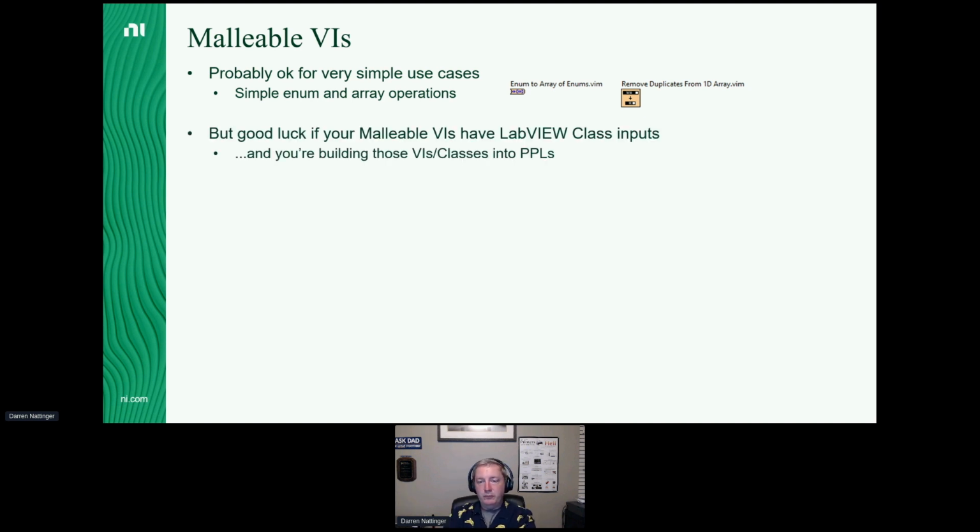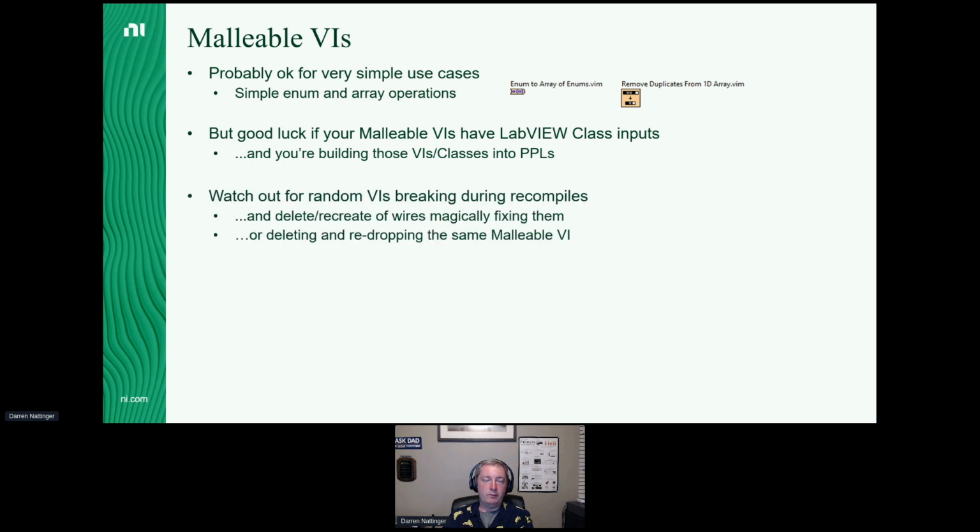When they have problems is when they start doing more complex things, particularly if you have malleable VIs that are keying off of LabVIEW class terminals. And especially if you then take those malleable VIs and build them into PPLs, as we mentioned before, combining some of those problematic features. One of the most common issues with malleable VIs is just your stuff randomly breaks, and it can be super frustrating.